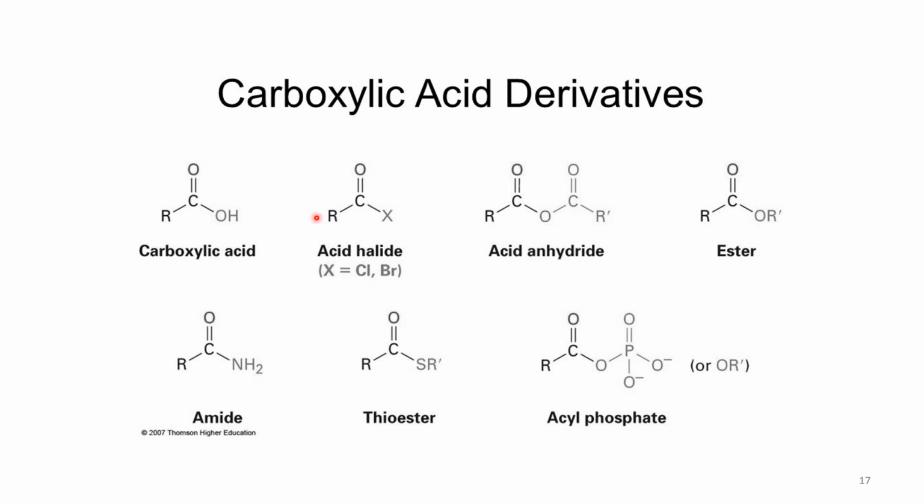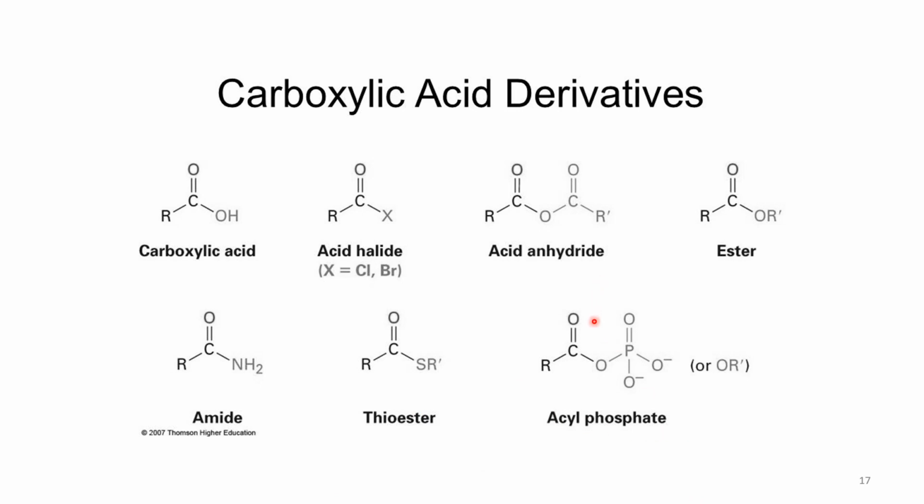And then if you have an OR group instead of OH, it means that this is an ester. And if we have an NH2 group in place of OH, then we get an amide. If you have an SR group attached here, we call it a thioester. This is very similar to ester basically. The only difference is oxygen in ester and sulfur here in thioester.